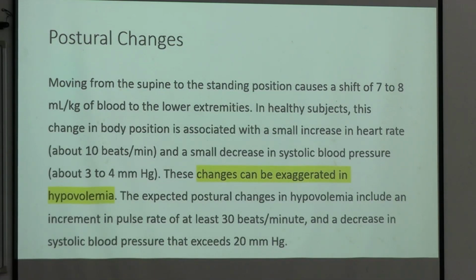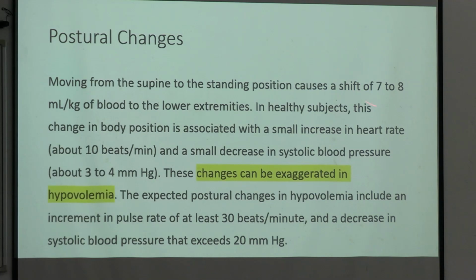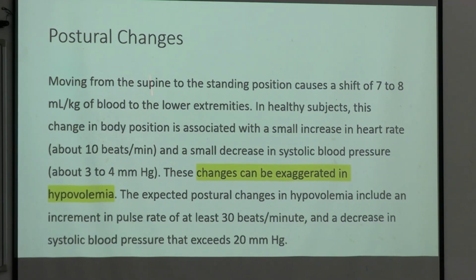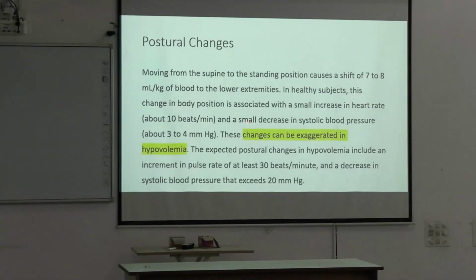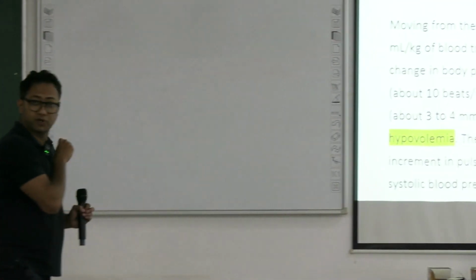Postural changes. Moving from supine to standing position normally causes a shift of 7 to 8 ml per kg of blood into the lower extremity. In a healthy subject, this change in body position is associated with a small increase in the heart rate, 10 beats per minute, and a small decrease in the systolic blood pressure. This change can be exaggerated in hypovolemia.